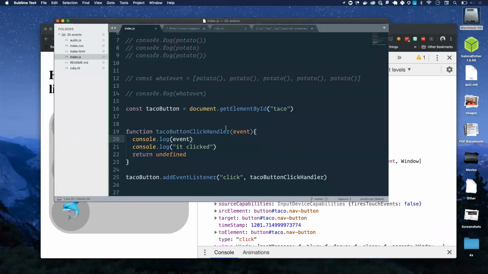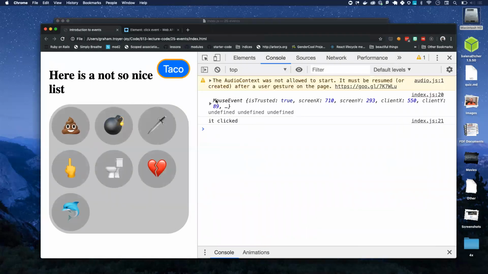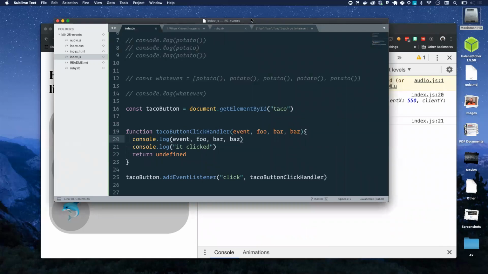If you don't accept a parameter in your function, it'll still run, because JavaScript just doesn't care how many arguments you pass to a function. I can put 5 on here and it'll still go. We've got our mouse event, but then we've got undefined, undefined, undefined. Gone are the days when you get a nice error message when you pass the wrong number of things into a function. With that said, you get more flexibility. You just have to be more responsible to your own self.